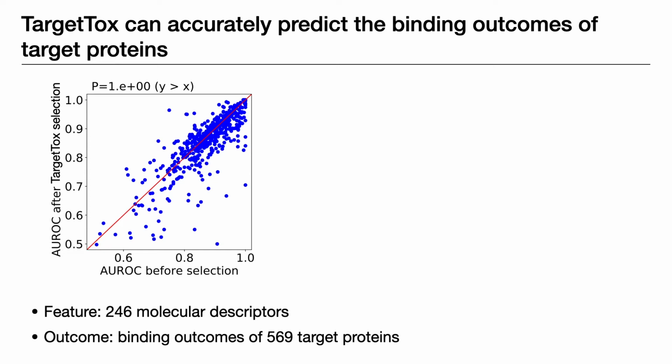As you can see from the scatter plot, where each point represents model performance for a single target, using only the predictive descriptors identified by TargetTox, we are able to achieve the same level of performance as using all descriptors for classification. And that means the selection process of TargetTox works.